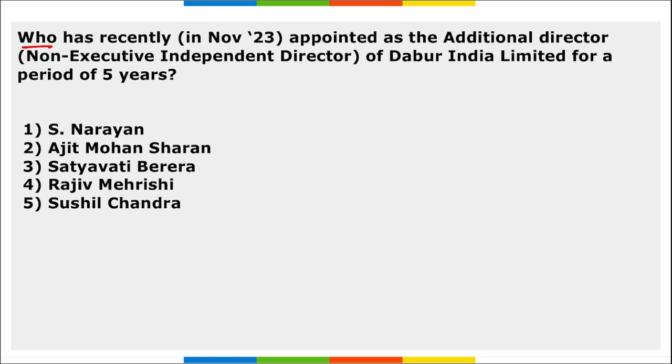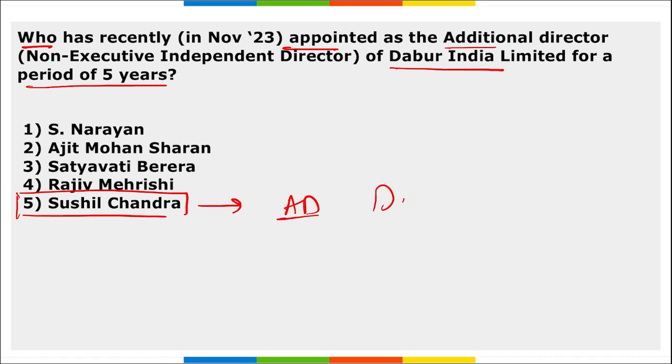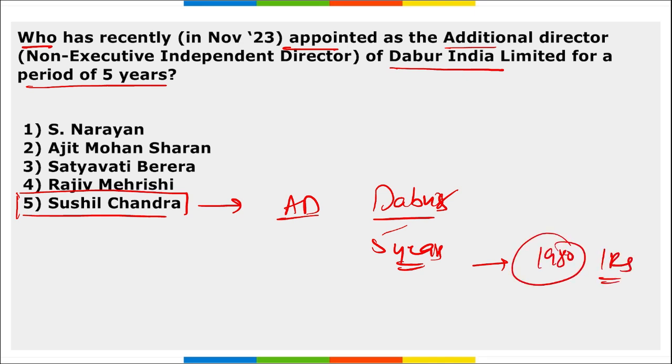Next, who has recently been appointed as the additional director of Dabur India Limited for a period of 5 years? Sushil Chandra has been appointed as the additional director of Dabur India for a period of 5 years. Right? Sushil Chandra, he was a 1980 batch IRS officer. Correct? He previously served also as the chairperson of CBDT.